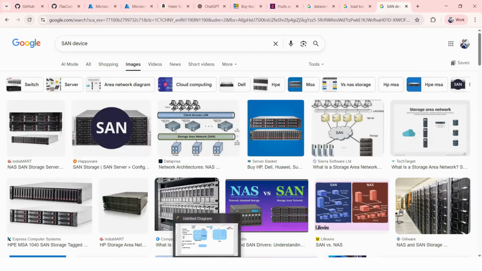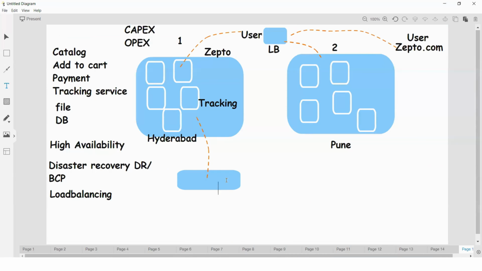For now we are not discussing cloud, just the traditional IT environment. These are storage boxes, and whatever data is there, we store it here.